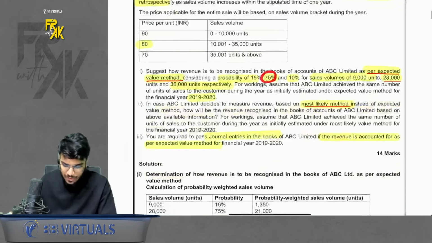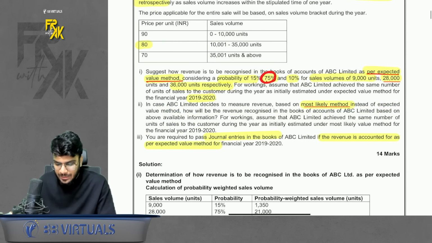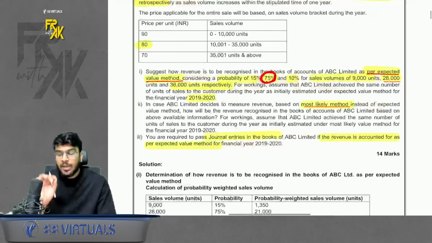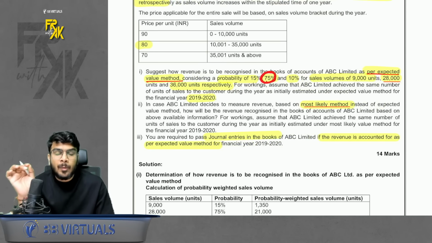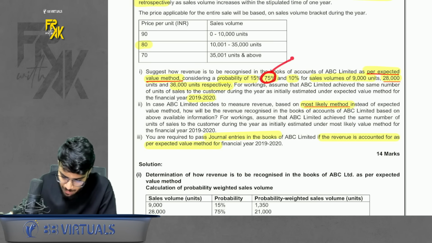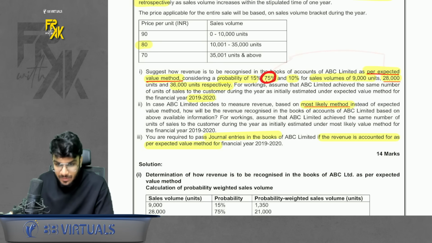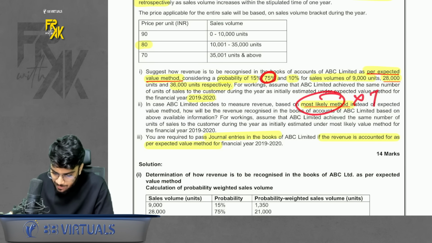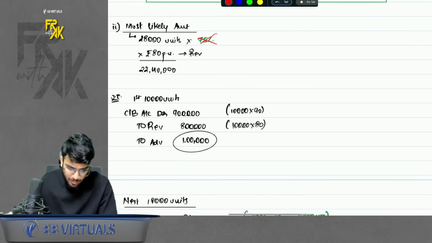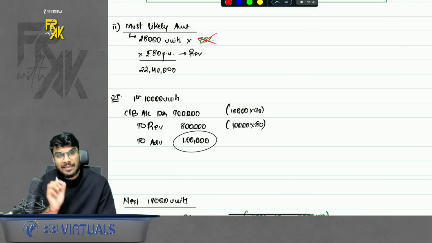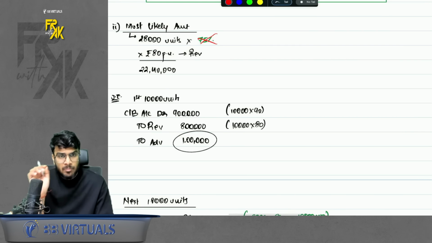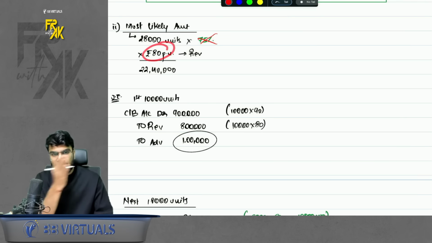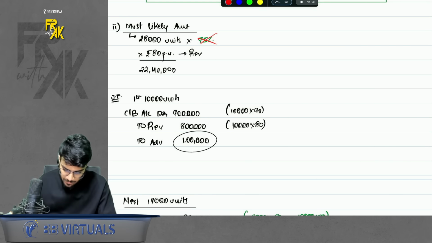In the second part, they tell us to use the most likely method. In the most likely method, we don't multiply by probability. We just take the higher probability sales value. Remember, in this method, we don't multiply by the probability, so don't make the mistake of multiplying by probability. So we assume that 28,000 will be our sales because that has the highest probability. And for that sales volume, the price will be rupees 80.